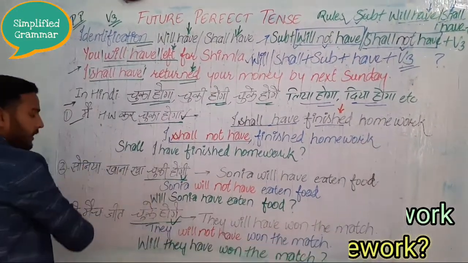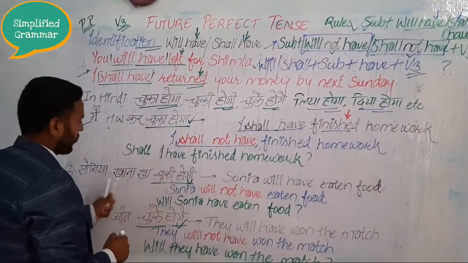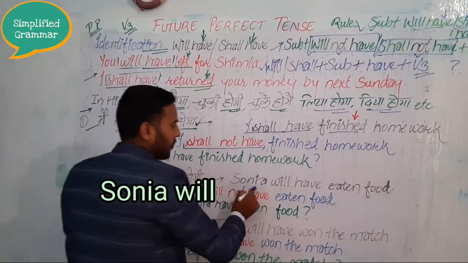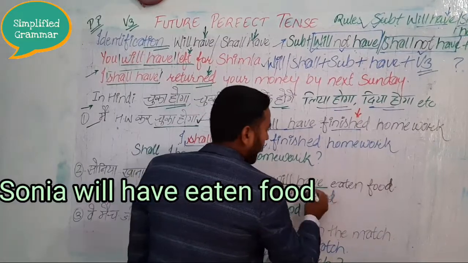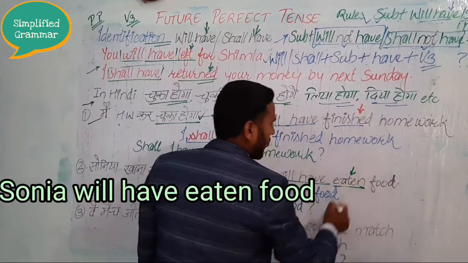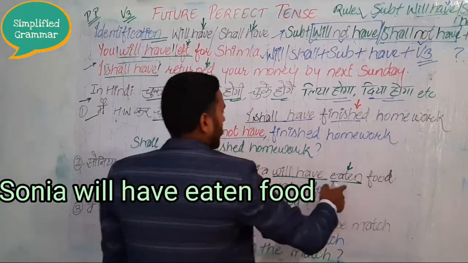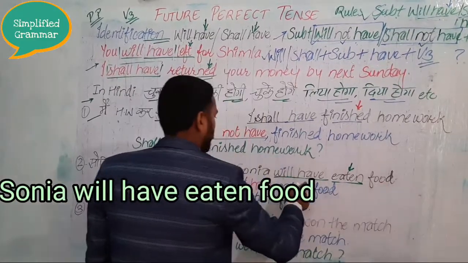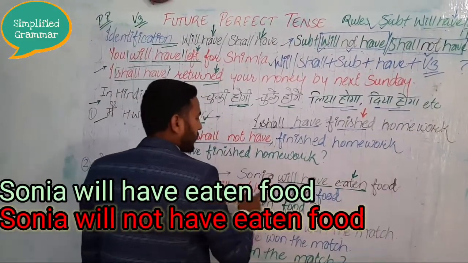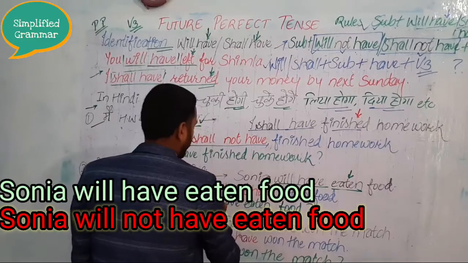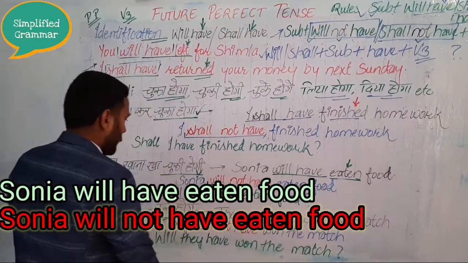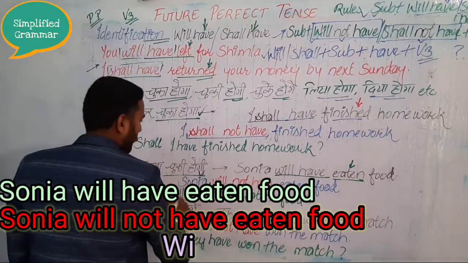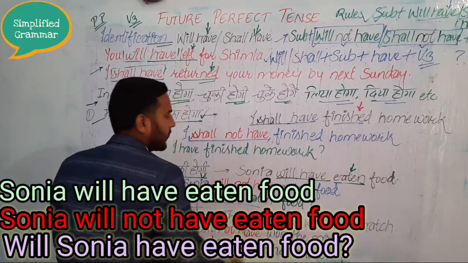Now the next example: सोनिया खाना खा चुकी होगी. Sonia will have eaten food. Eaten is the third form of eat. Its negative: Sonia will not have eaten food. You can see very clearly will not have. Now the interrogative: Will Sonia have eaten food?